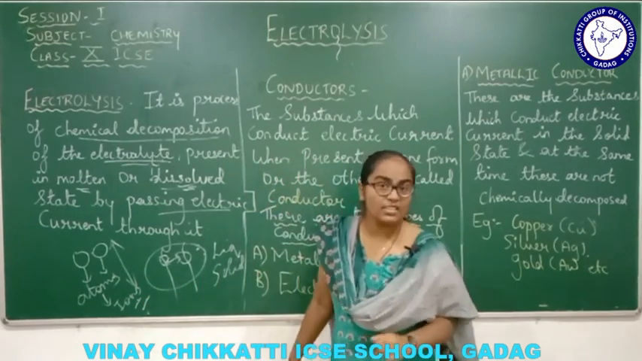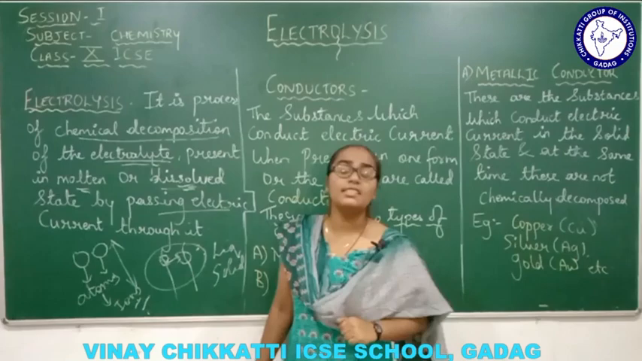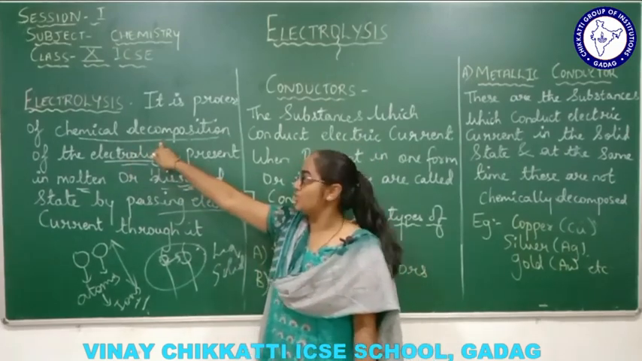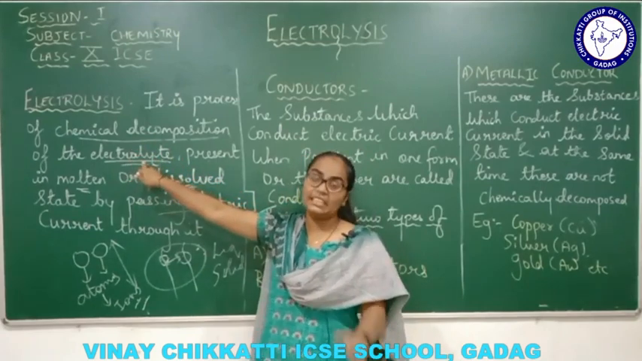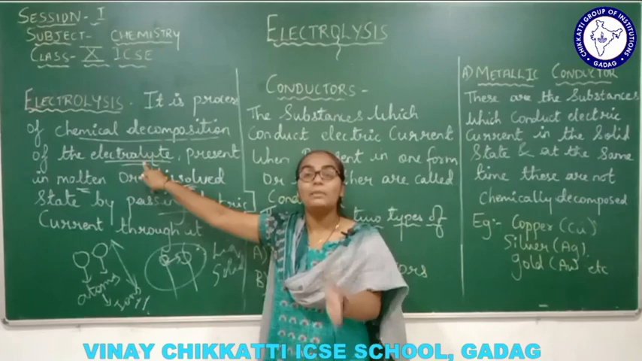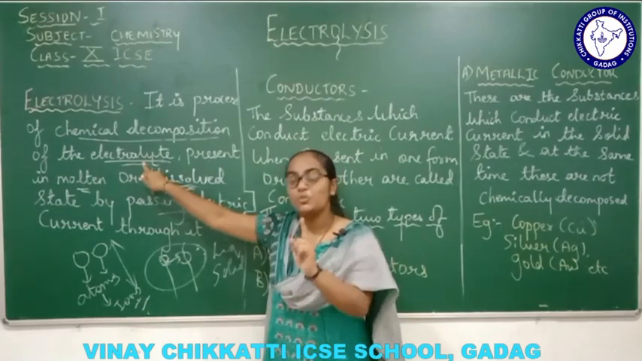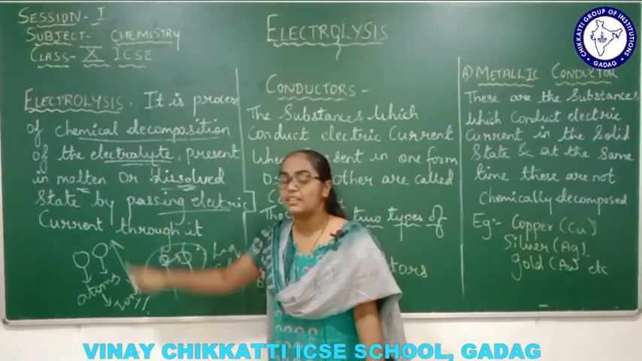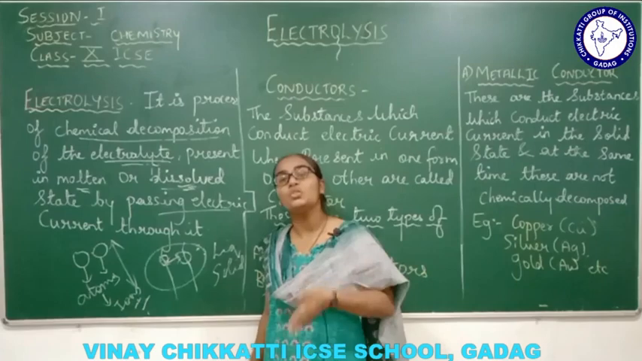So what is electrolysis, dear? Electrolysis is a process of chemical decomposition of the electrolyte. Here the electrolyte gets decomposed to set free the ions, and these ions pass the electrons or the electric current through it, right?